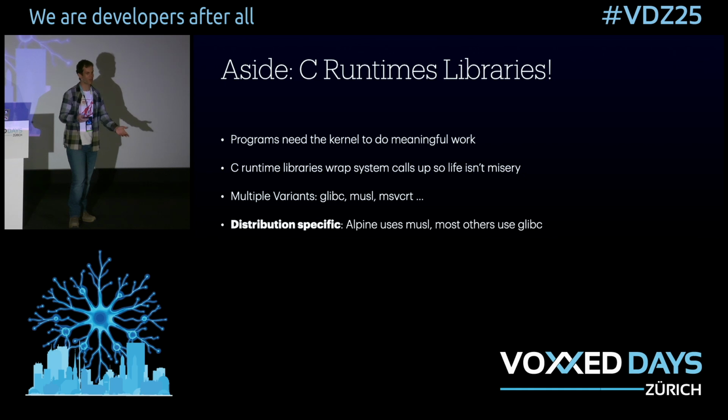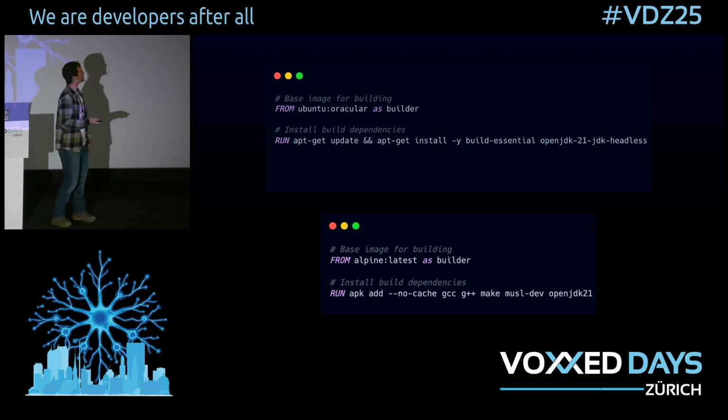Alpine is famously very focused on providing a small, tight, opinionated Docker container, and it uses a completely different C runtime. And when we build libraries with GCC or LLVM or what have you, we implicitly take a dependency on the C runtime that's available when we build them. So our library is dependent on glibc, even though we haven't asked for it, and now it can't run in Alpine. But this one is pretty easy to fix.